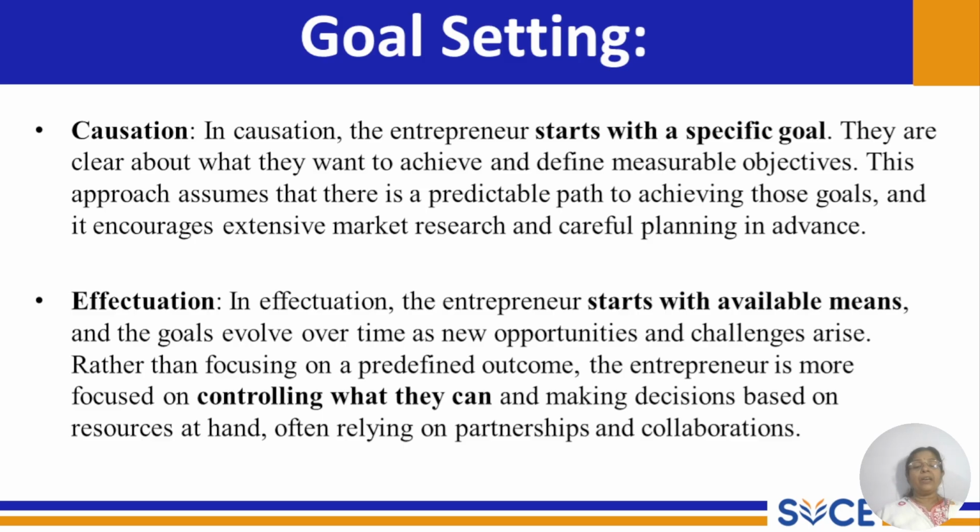In effectuation, on the other hand, the entrepreneur starts with the available means, and the goals evolve over time as new opportunities and challenges arise. Rather than focusing on a predefined outcome, the entrepreneur is more focused on controlling what they can and making decisions based on resources at hand, often relying on partnerships and collaborations.